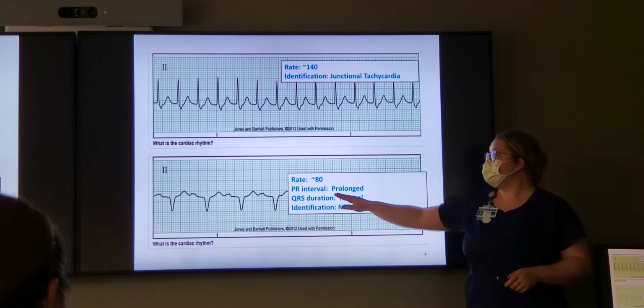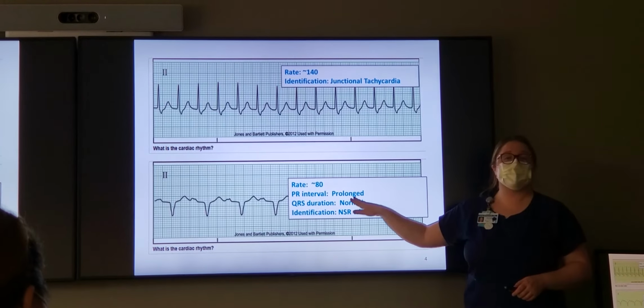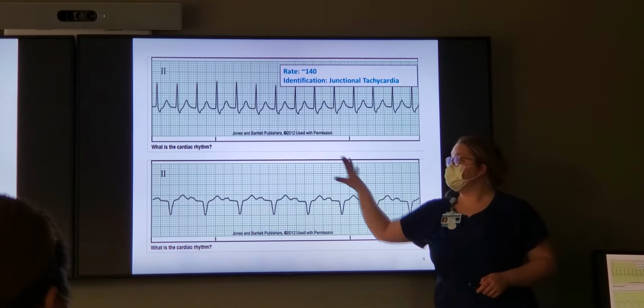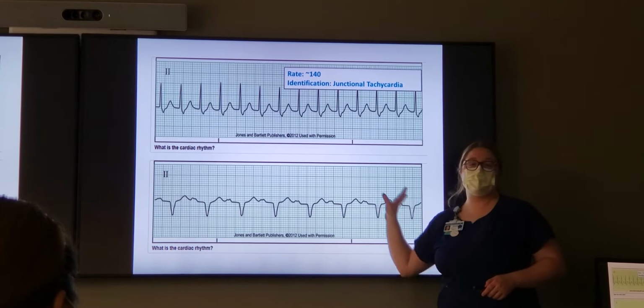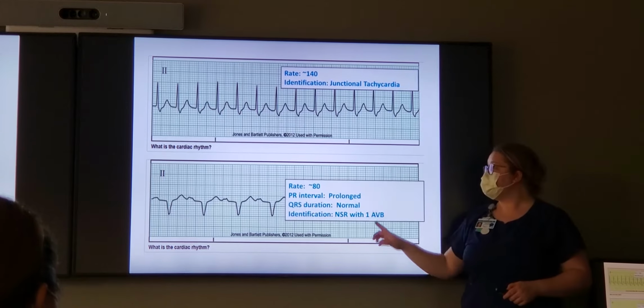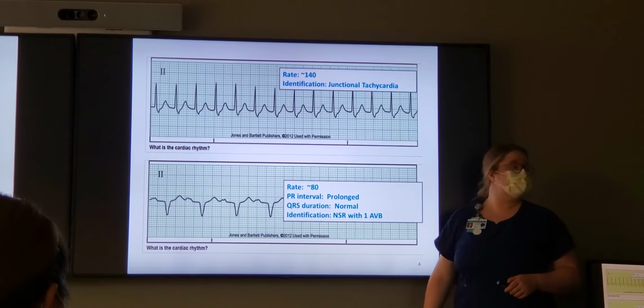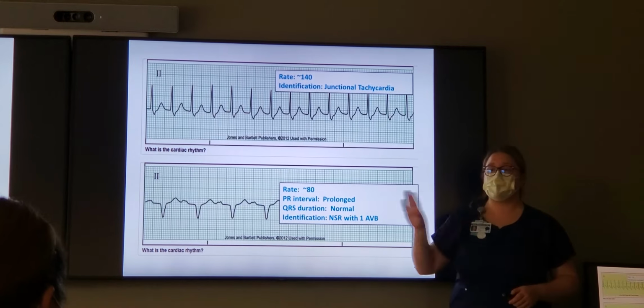Our QRS is normal. Our PR interval, remember, that's that descriptor. If Prophecy shows you this strip, or Reliance shows you this strip and it says, what's the PR interval? You're going to say it's prolonged. You're not going to give a number. You're not going to measure it. You're going to say it's prolonged.